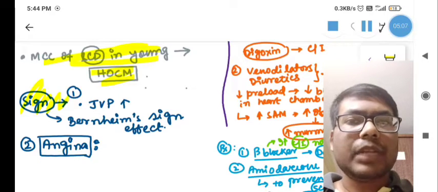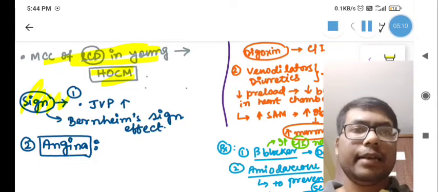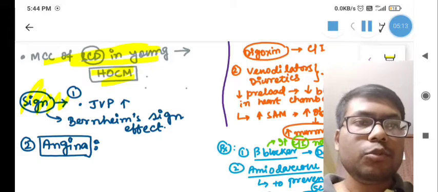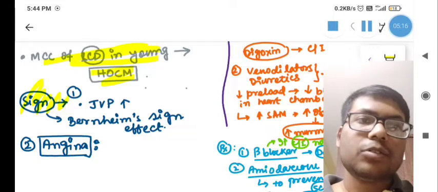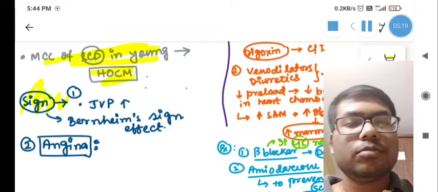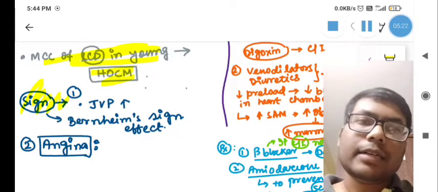And there is angina. Why does angina happen in the case of HOCM? One thing is that there is more thickening of the muscle, so there is more oxygen demand, and if the oxygen demand is not met, there is more pain. So that is one cause.